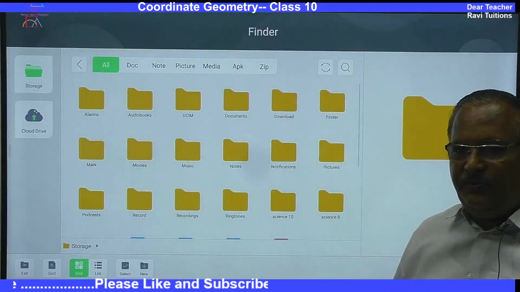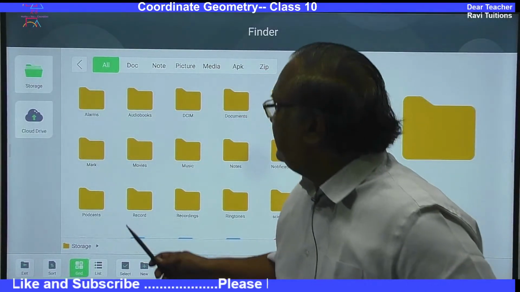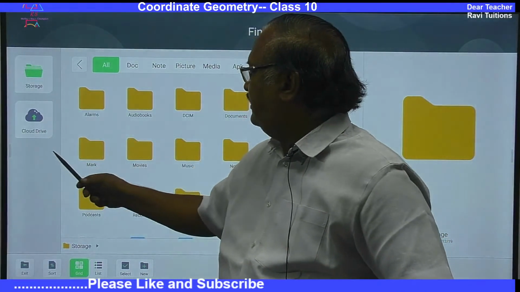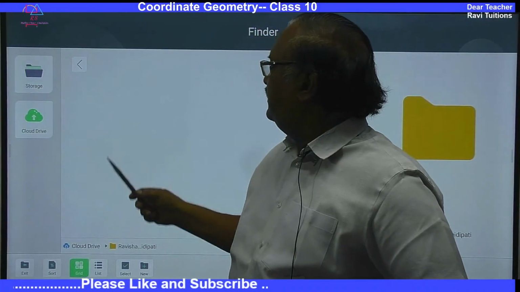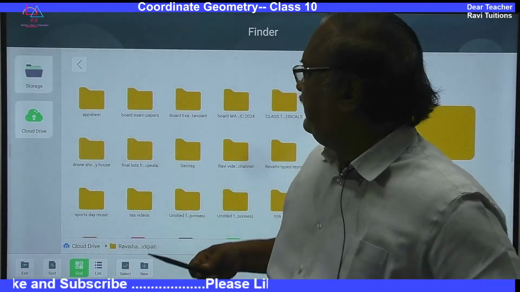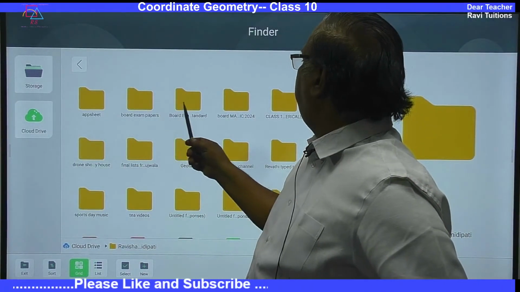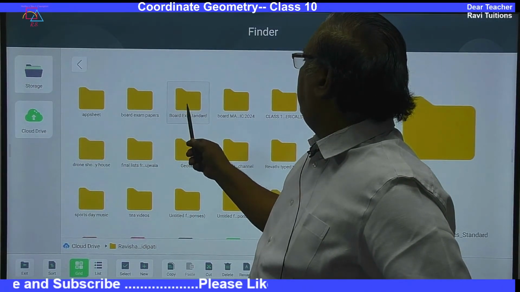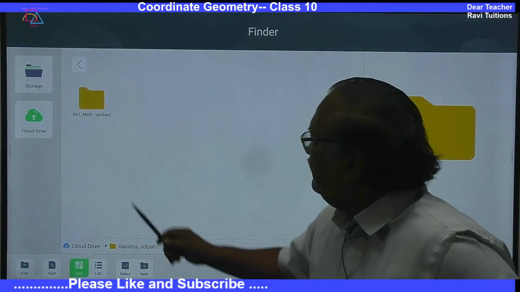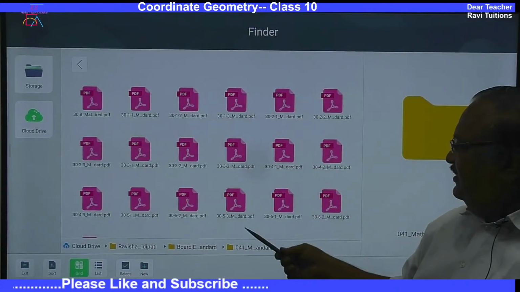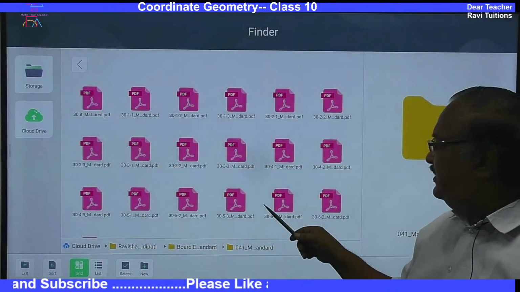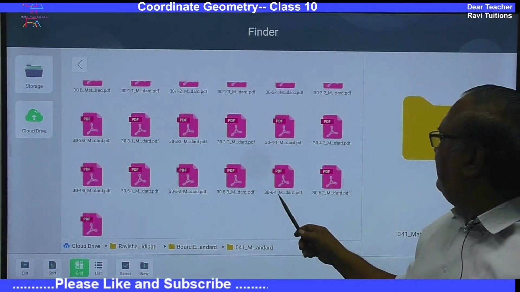Let me just show you the previous examination paper, and then after that we will do it as per board examination paper standard. I am going to take standard maths. These are the question papers of 2025.